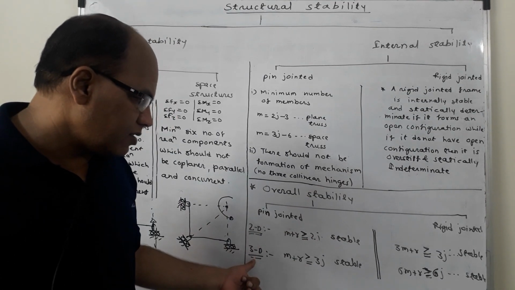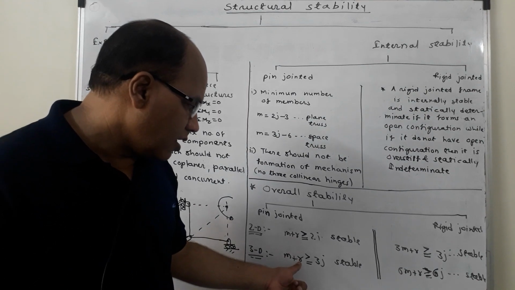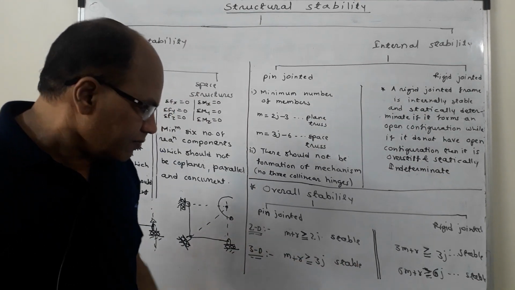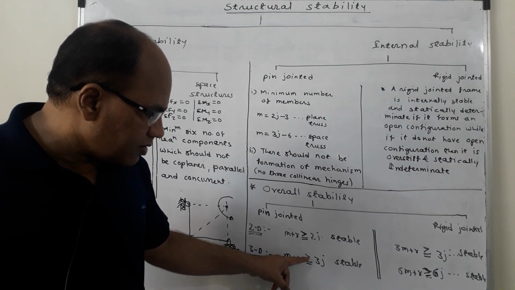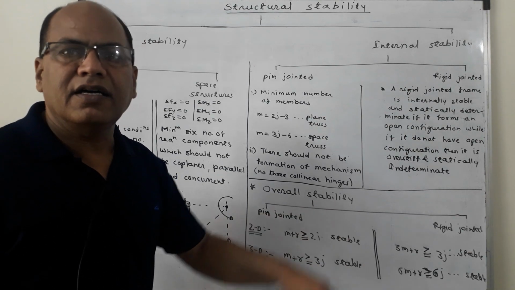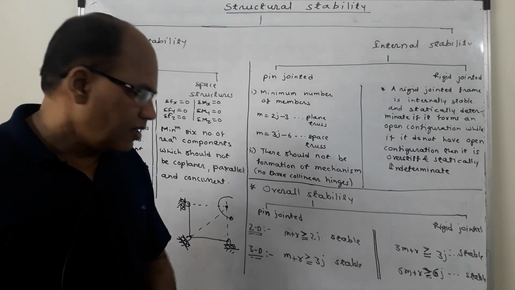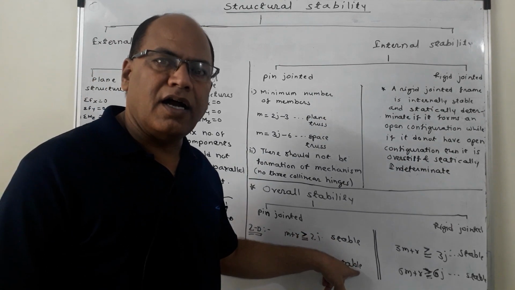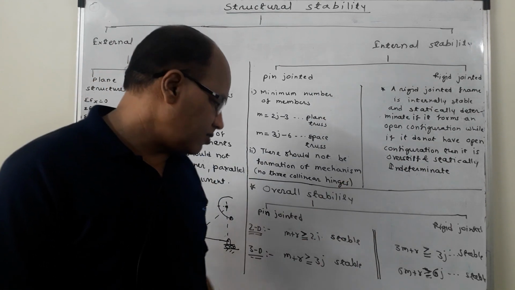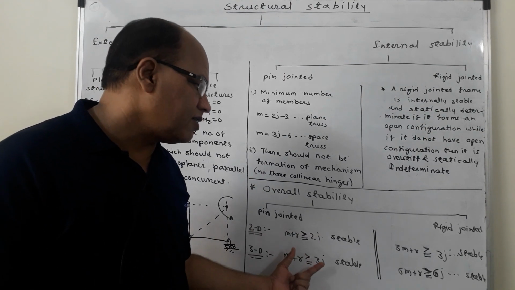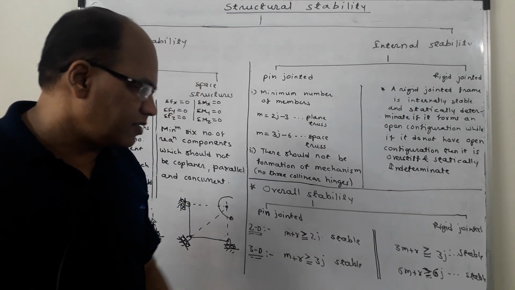In case of 3D structure, if m plus r is greater than or equal to 3j, the structure is stable. If m plus r is greater than 3j, the structure is stable but is statically indeterminate internally. If m plus r is equal to 3j, the structure is stable and it is determinate internally also. If m plus r is less than 3j, the structure is unstable if it is a 3D structure.